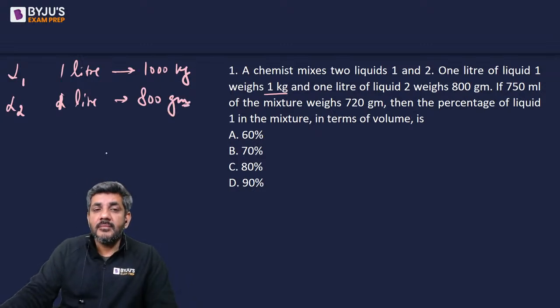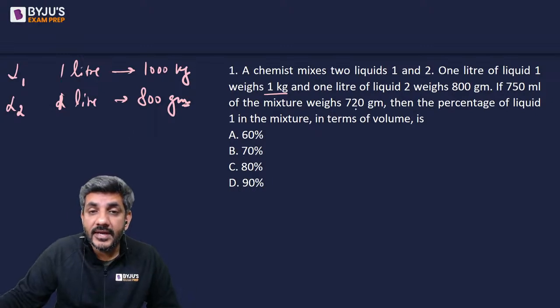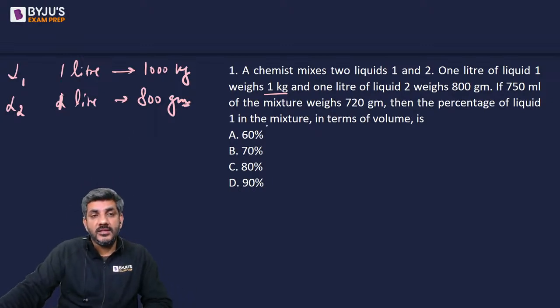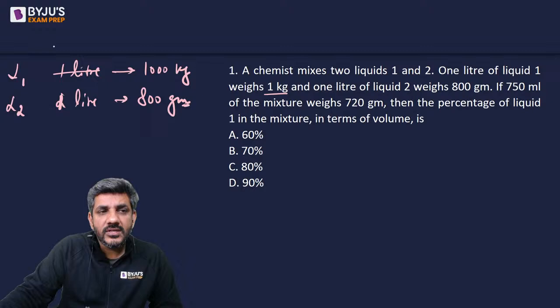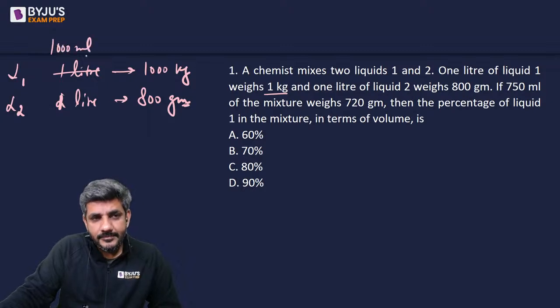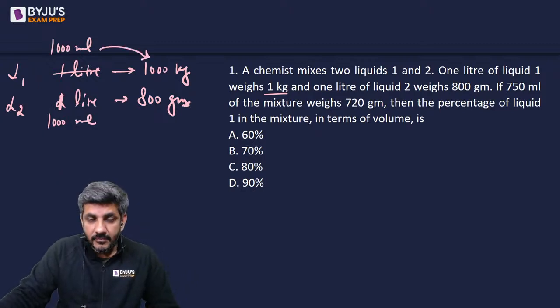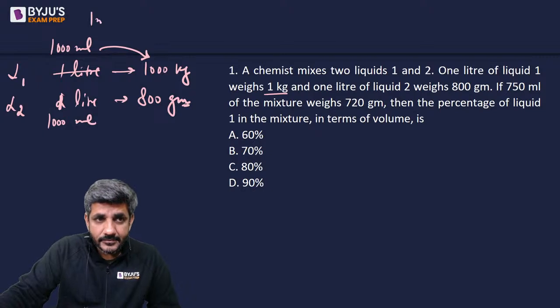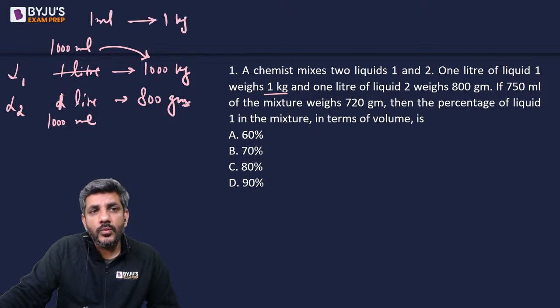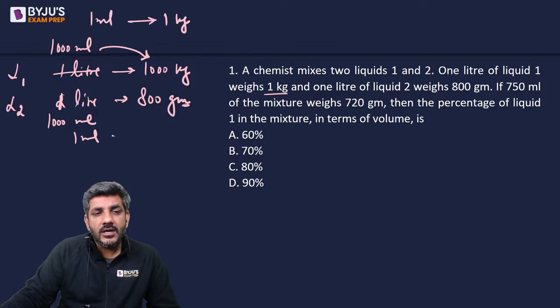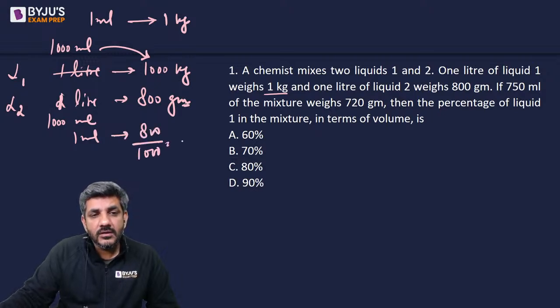If 750 ml of the mixture weighs 720 grams, then find the percentage of liquid 1 in the mixture. Now 1 liter is equal to 1000 ml. So if 1000 ml of liquid 1 weighs 1000 grams, 1 ml will weigh 1 gram. Similarly for liquid 2, 1 ml would weigh 800 divided by 1000, or 0.8 grams.